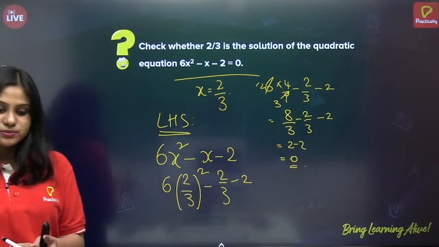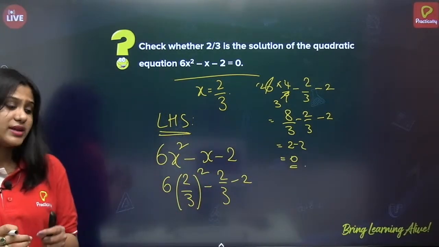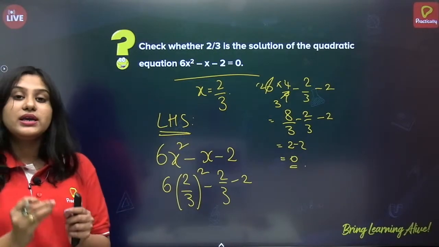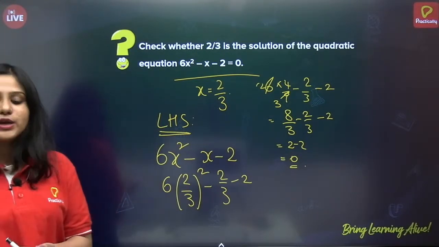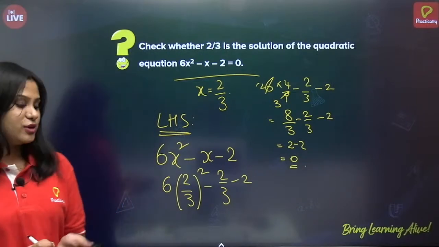So, yes, Jyoti Devi has also given yes. So, yes, 2 by 3 is the solution of the given quadratic equation. Very good. Next.